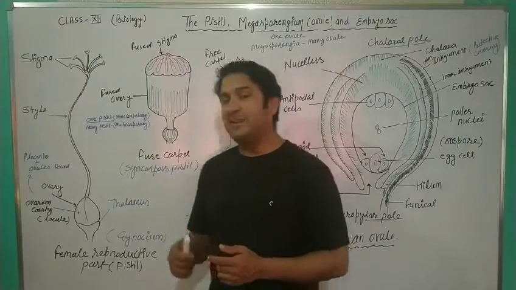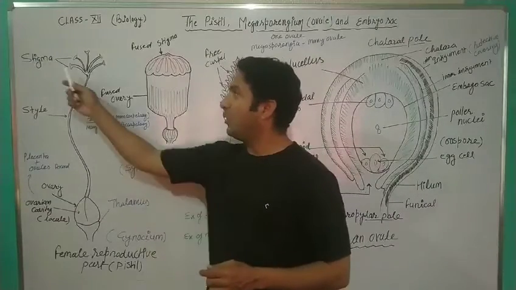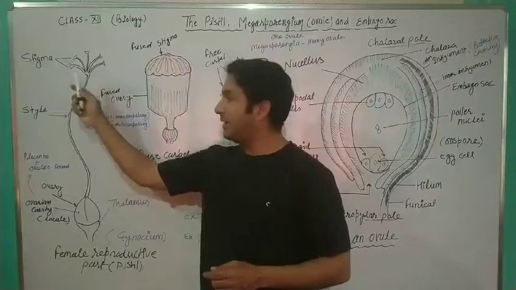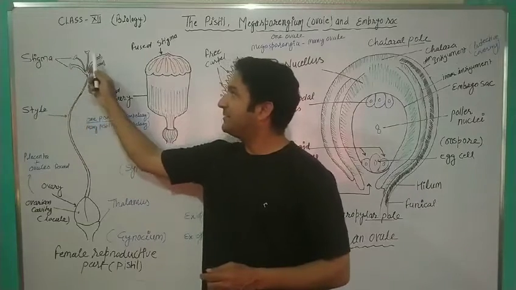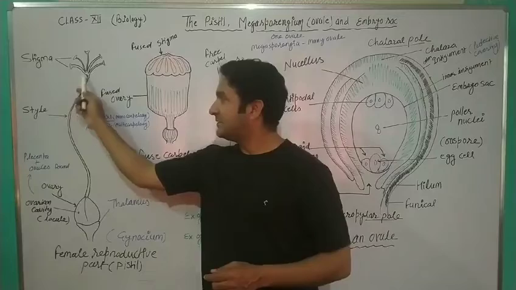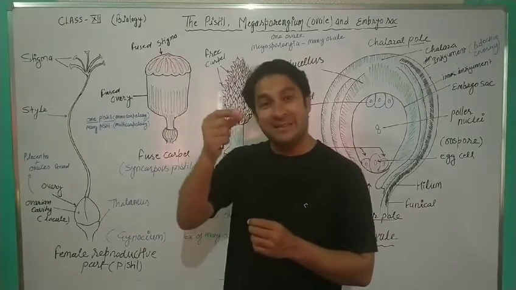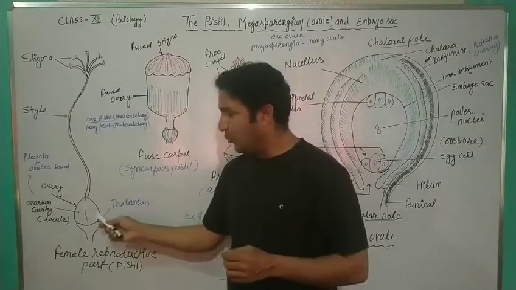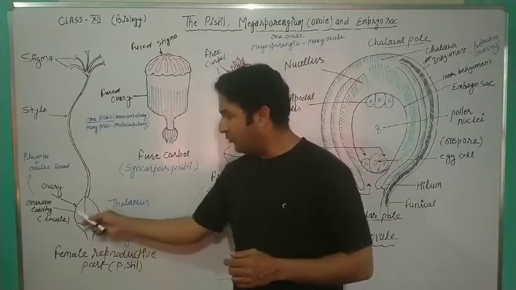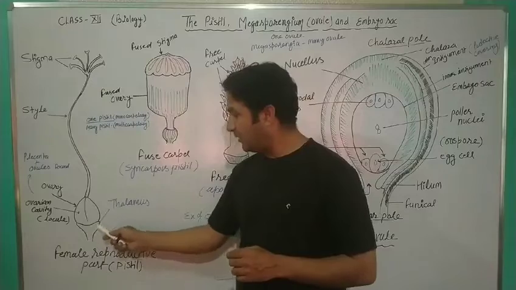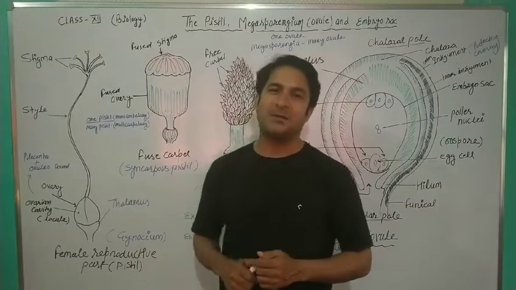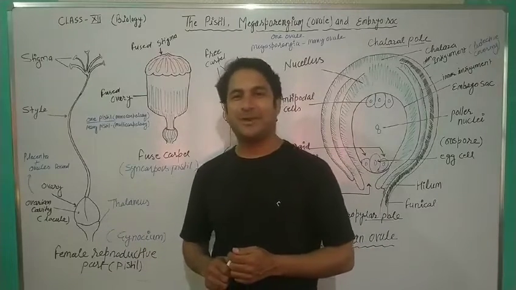Pistil has three main parts. The topmost is the stigma. Here many stigmas are present. Then the style, the tubular structure which connects the stigma portion with the ovary. And the ovary always sits over the thalamus, the basal part of the flower.